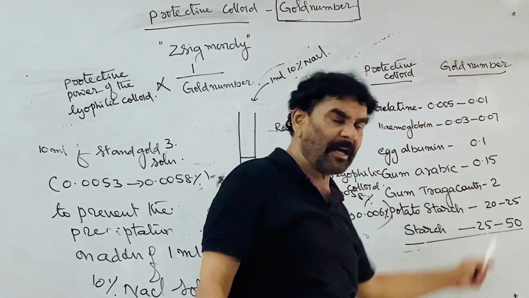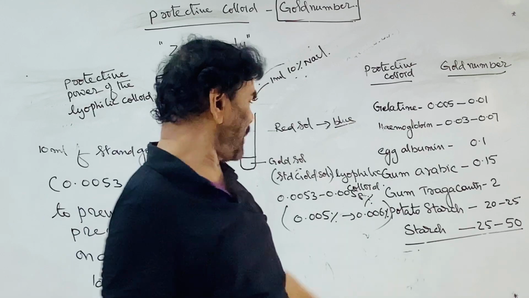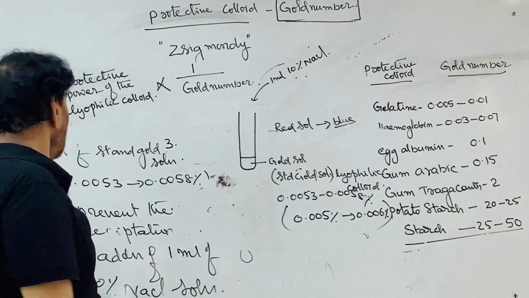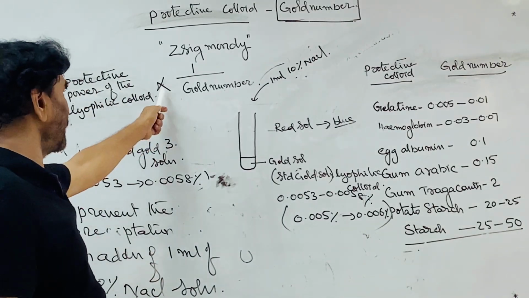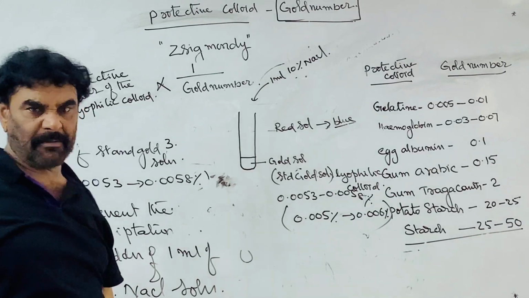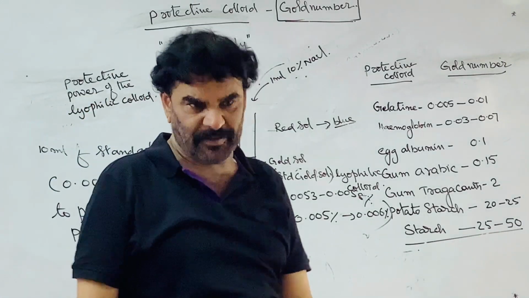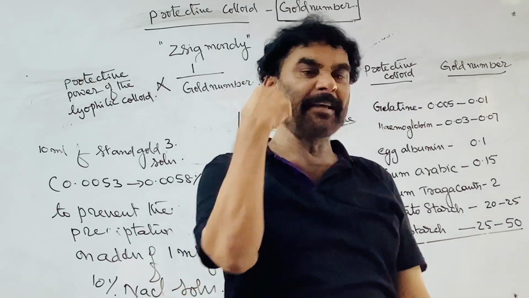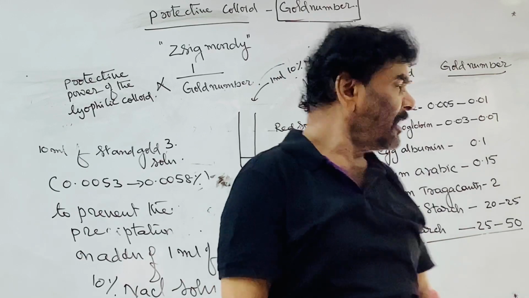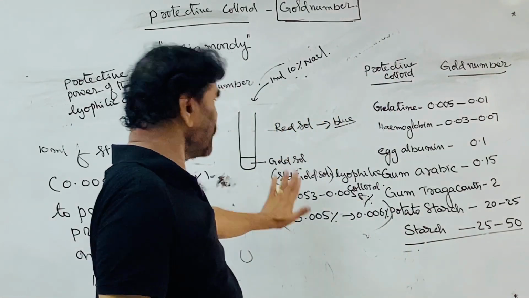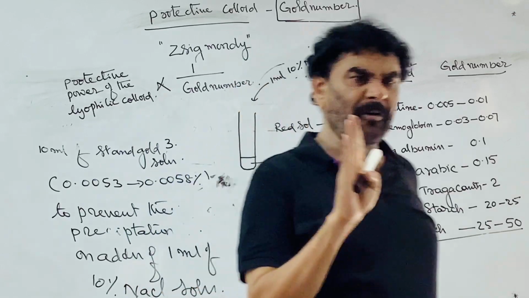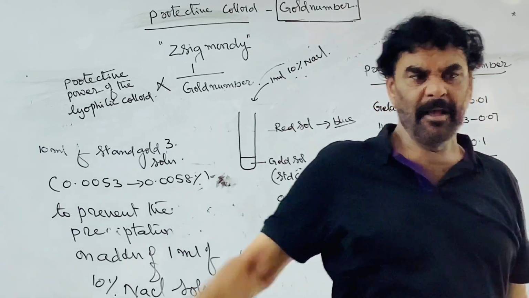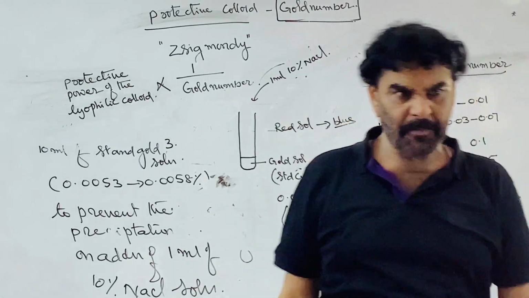Potato starch is a better protecting agent than normal starch. The protecting power of a lyophilic colloid is inversely proportional to the gold number. The smaller the gold number, the better the protecting and stabilizing agent. Lyophilic colloids improve the stability of lyophobic colloids, therefore they are called protecting colloids.